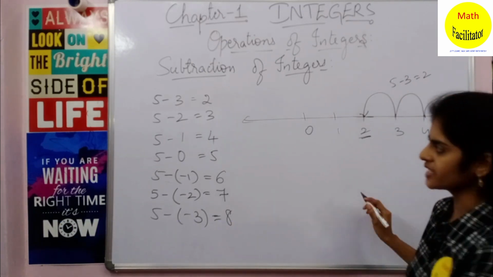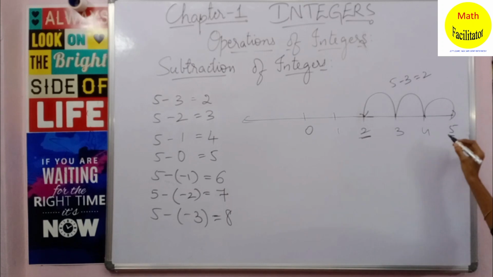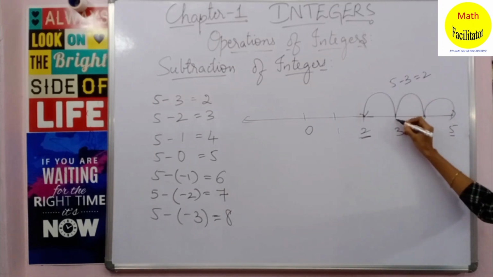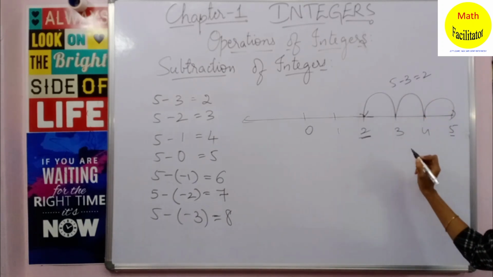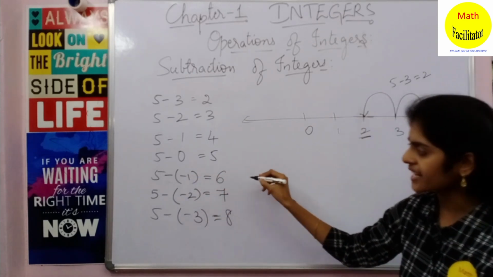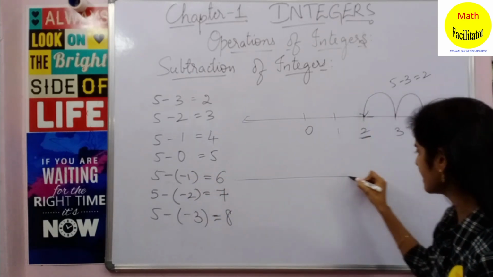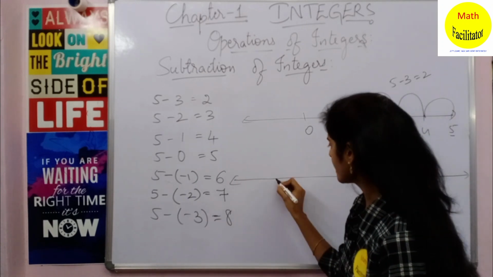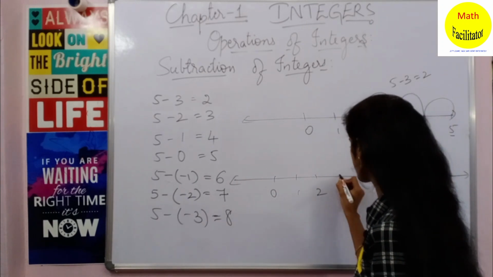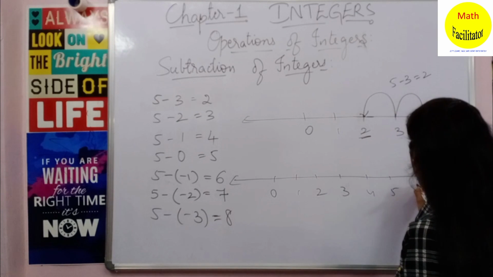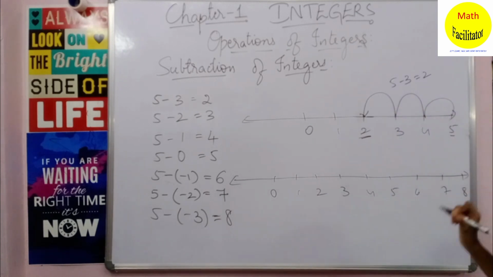Okay, now what is 5 minus 2? 5 minus 2 is 3. From 5 you are moving 2 places and you are arriving at 3. Now what is 5 minus (-1)? Let us draw another number line. Okay, so it is 0, 1, 2, 3, 4, 5, 6, 7, 8 and so on.